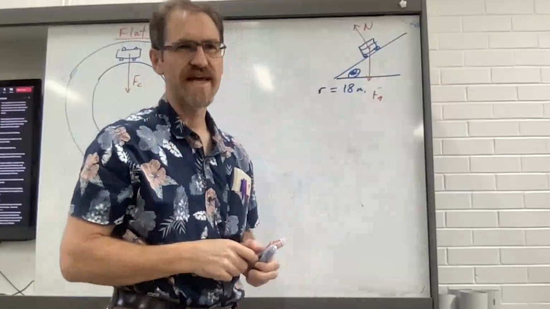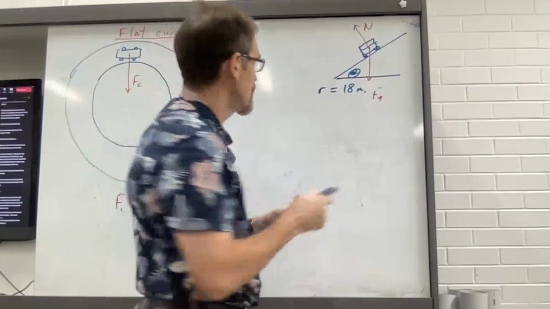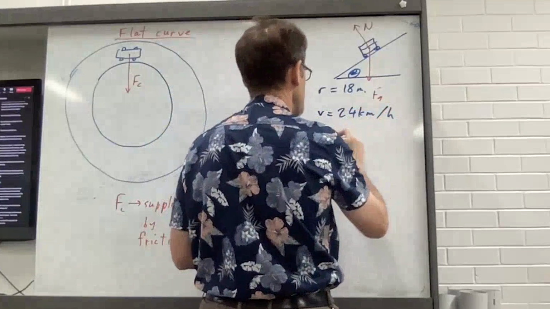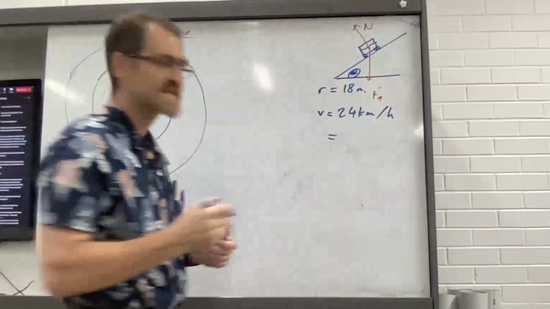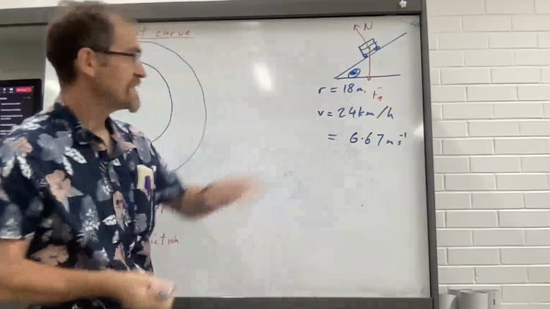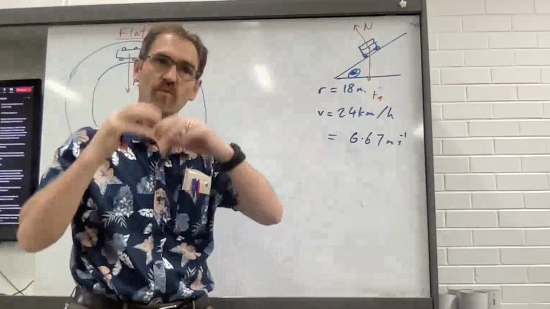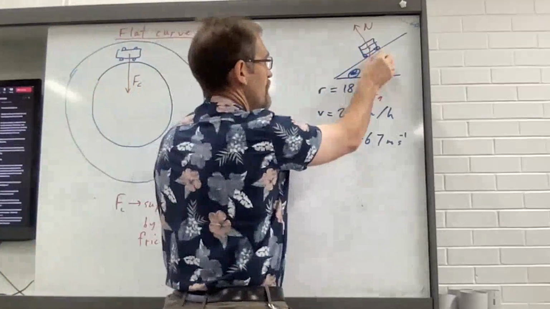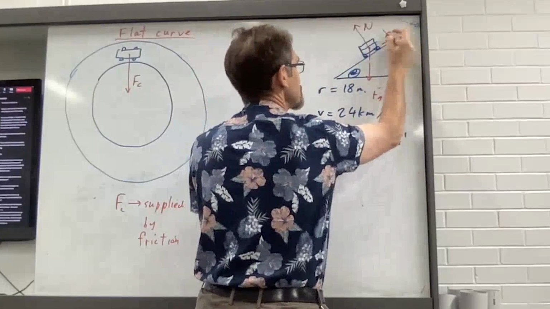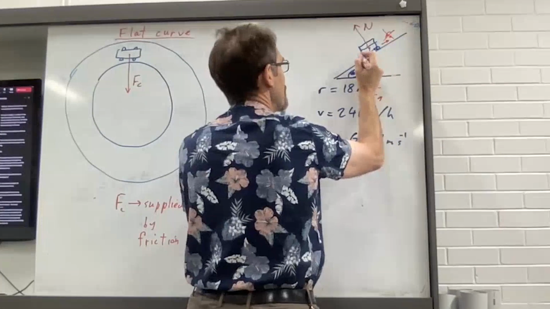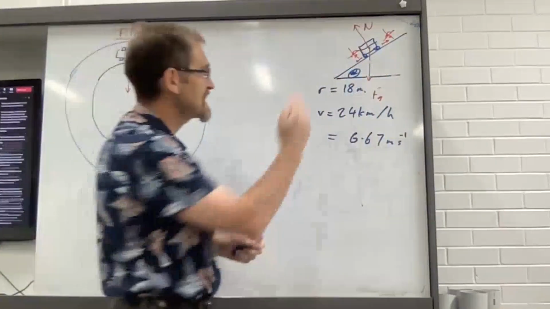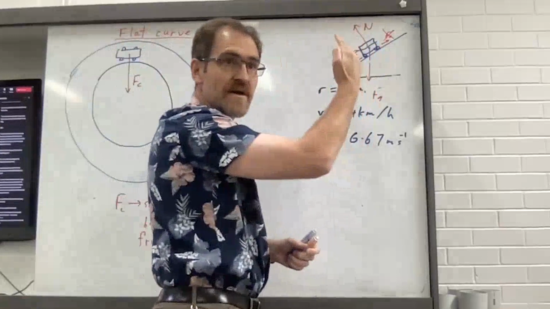What's the speed that we're traveling at? Velocity equals 24 kilometers per hour. Can you give that to me as meters per second? Divide by 3.6. Okay, so if we want this car to go around that curve without the need for friction, then there is to be no force upwards. Force due to friction that way does not exist. No force downwards. Force due to friction that way does not exist. So there can only be the normal force directly up through the car.